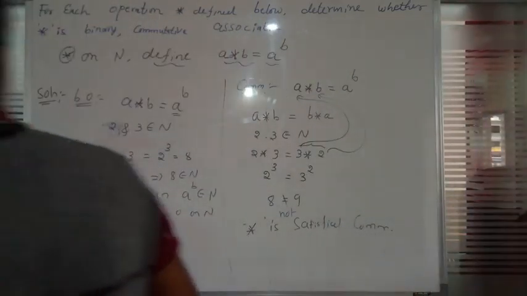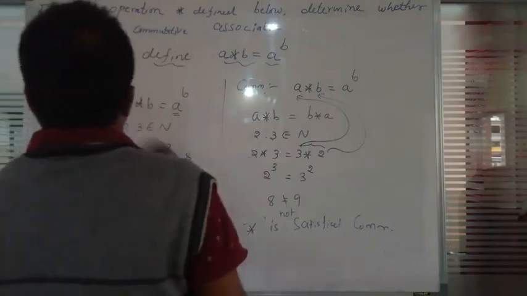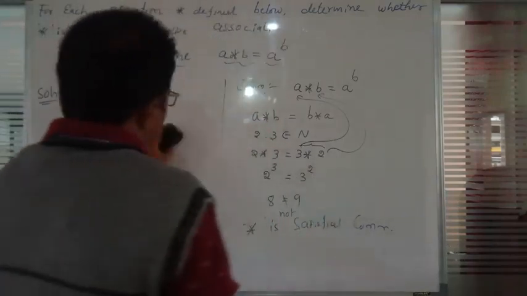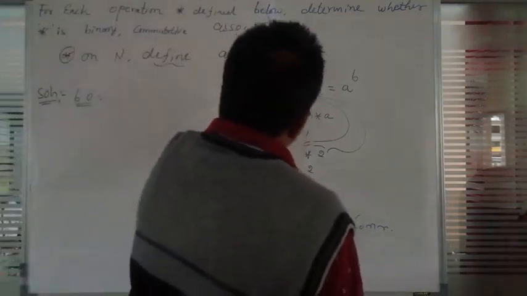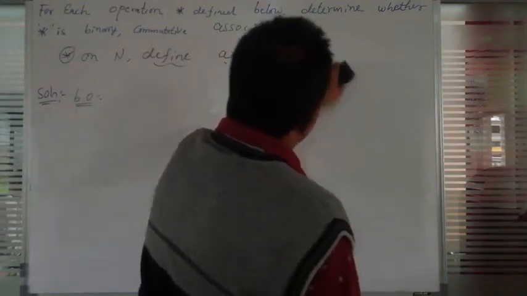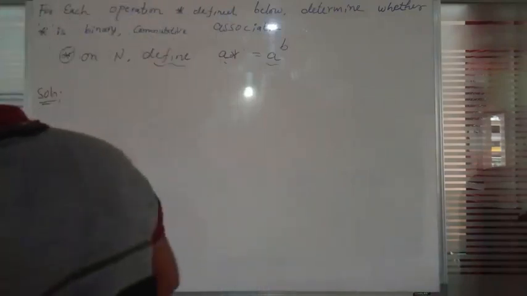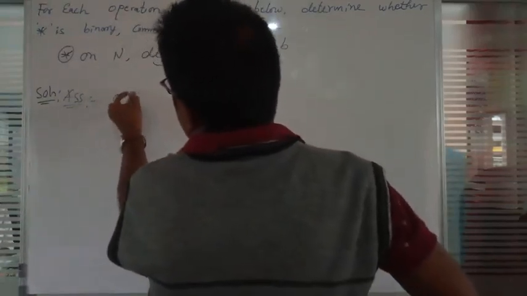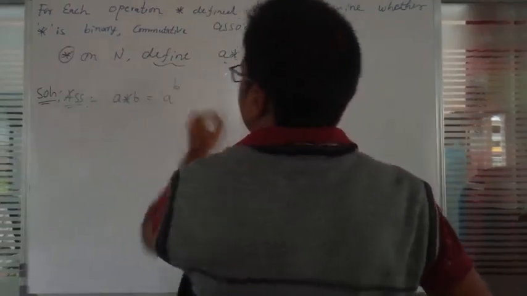And next we go to the associative property. What does the associative property tell us? Once again we write the condition: a star b is equal to a raised to b.